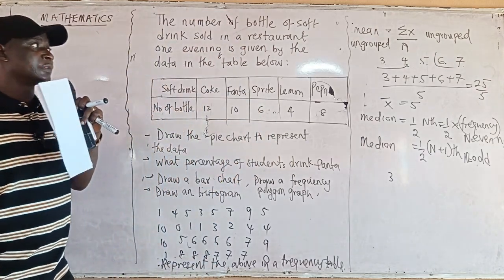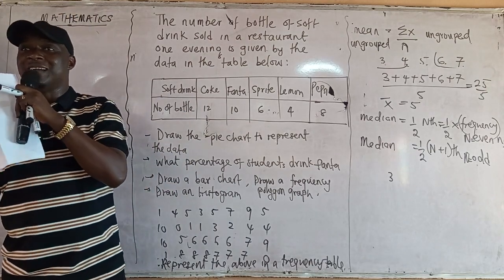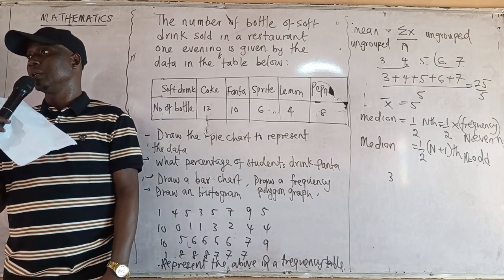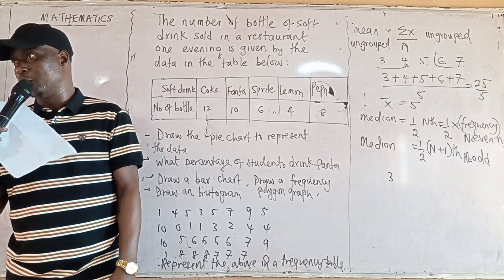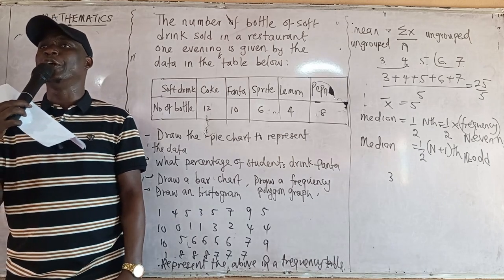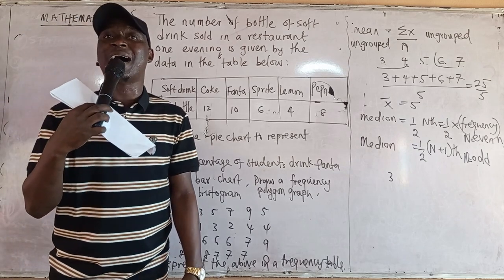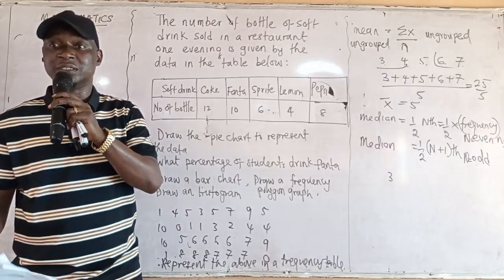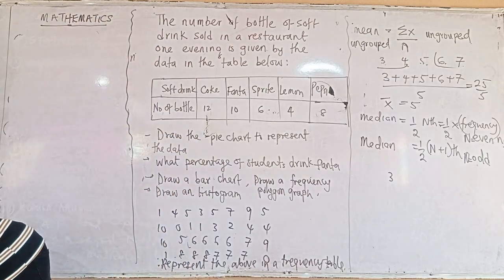Now, what is a pie chart? A pie chart is representing given information in a circle. And in doing that, don't forget, what is the angle in a circle? 360 degrees. So you have to convert all the parameters to degrees.